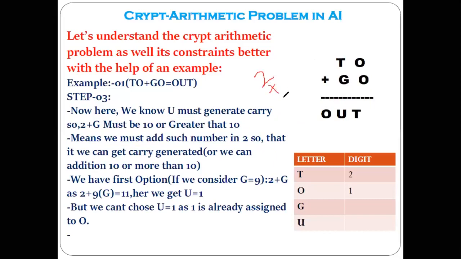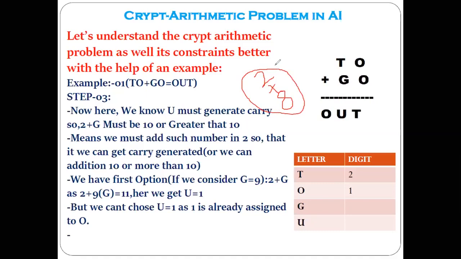That is 2 plus g. Now 9 you cannot take. Then what is the option? 8. 8 is the option. Only 8 is the option. Yes. Because what we want is the addition of the two numbers as 10 or more than 10.